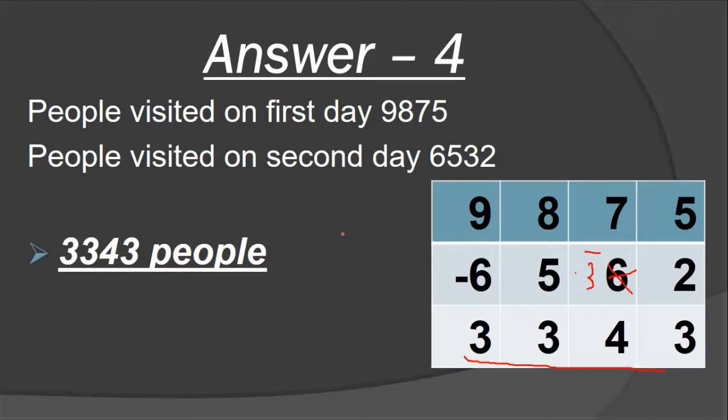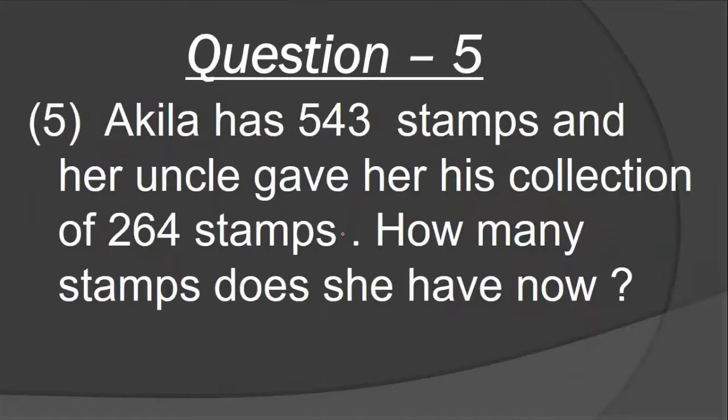Okay, so now we move on to the next question. I hope you understood, and you have to write it in your fair book. All students, read question number 5. What is question number 5? Question number 5 is: Akila has 543 stamps. How many stamps?